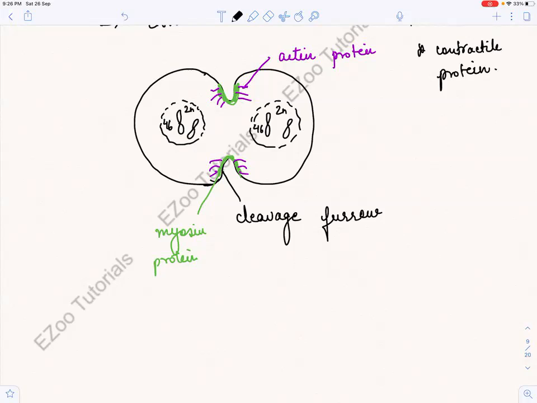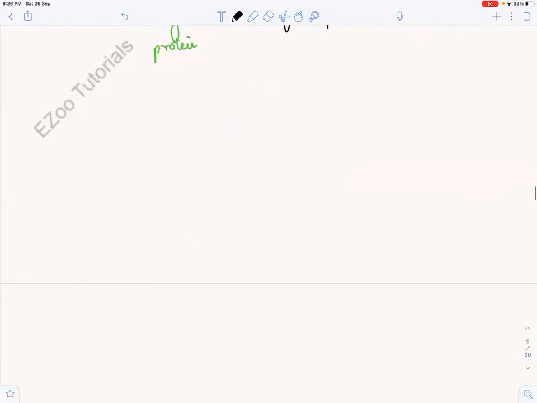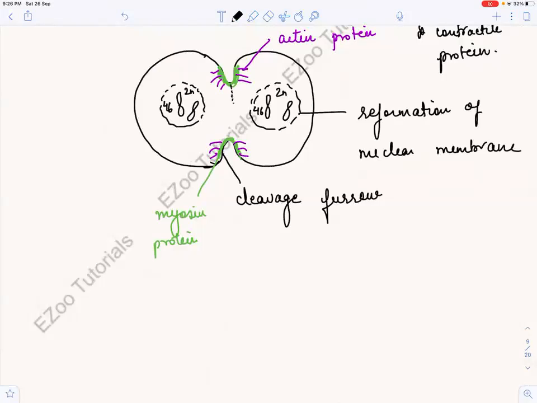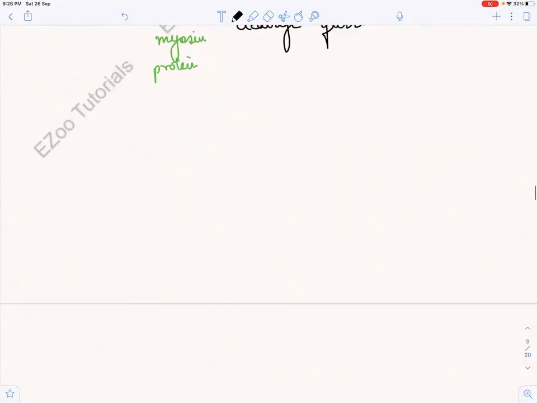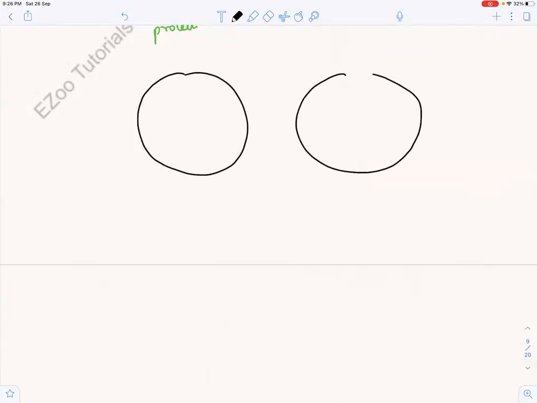chromosomes हो गए सब. अब ये क्या हो रहा है, reformation of nuclear membrane, right? So you can see there is reformation of nuclear membrane. And अब इसके बाद क्या होगा, what will happen after this, there will be two cells. ये cleavage furrow deep होता जाएगा, and there will be two cells, right? And there will be equal amount of cytoplasm, and there will be diploid, same genetic material,